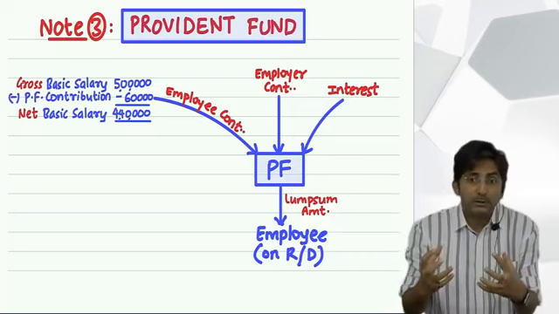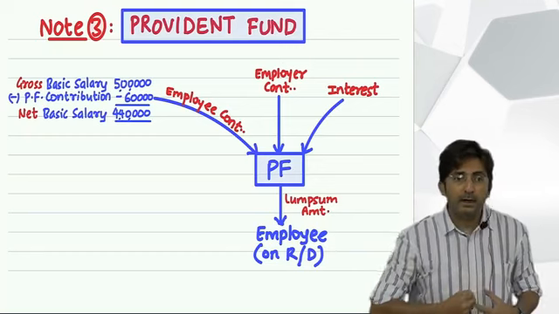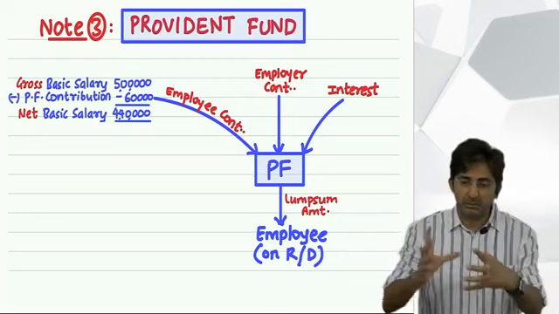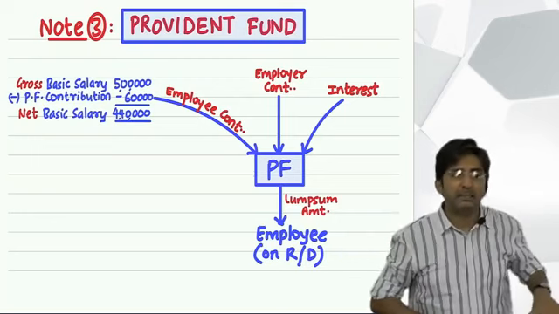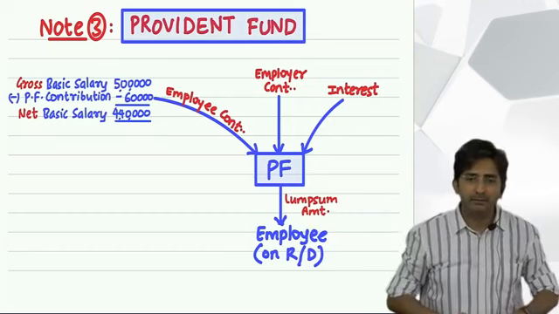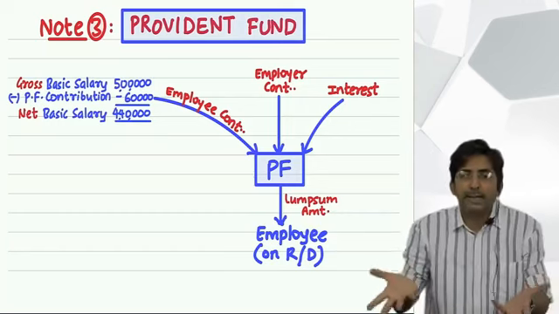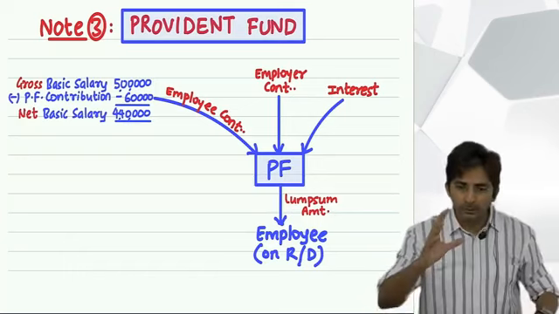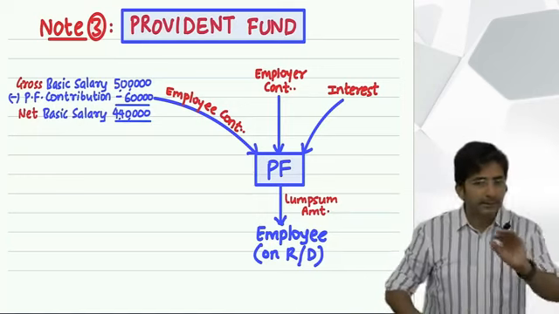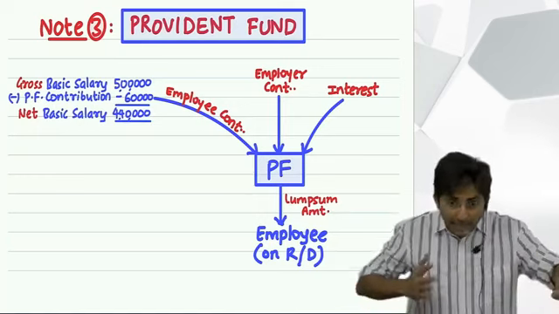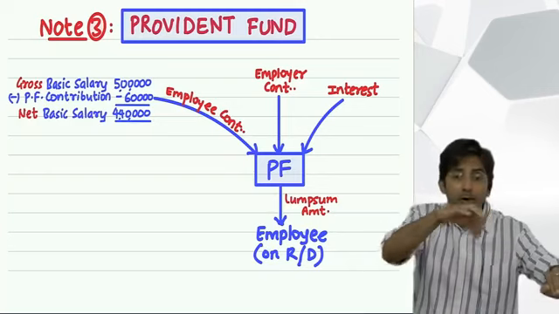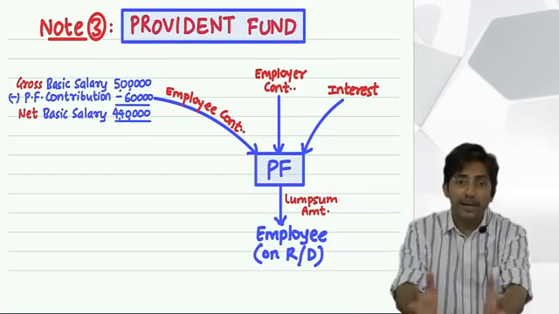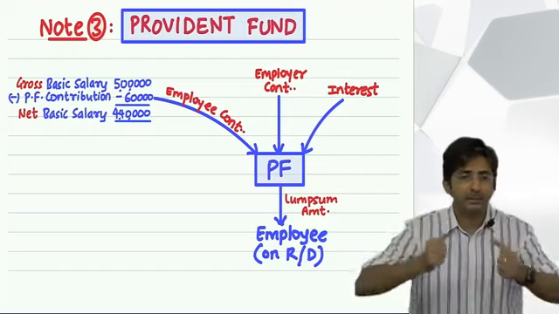This way, the boss is trying to take the employee into confidence. Otherwise, many employees take the boss negatively: the boss is a corrupt minded person, he is deducting my salary, he will eat away my money, he will run away. So the boss mostly says, don't worry, if I am deducting 10,000 from your salary, I will also put 10,000 from my pocket, and both we will accumulate together, and it is all we are doing for your old age.